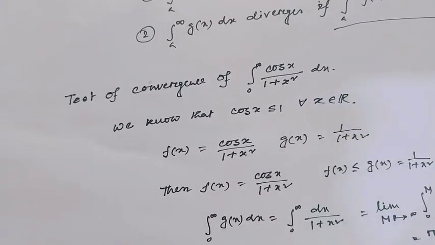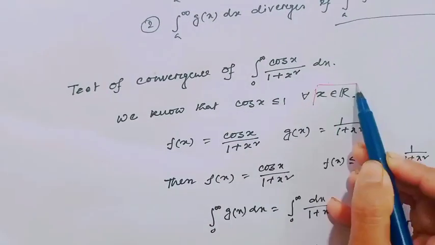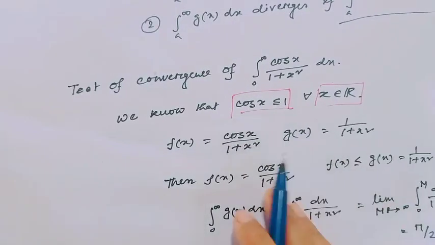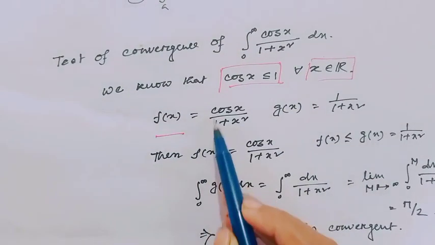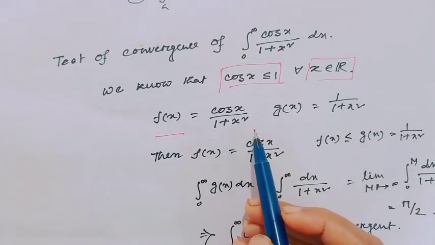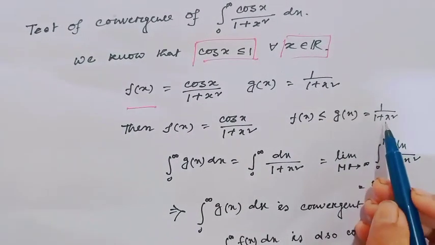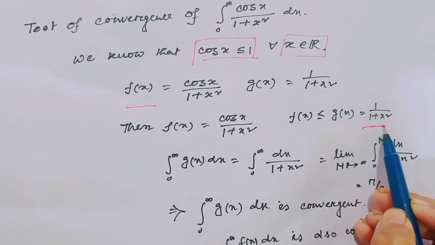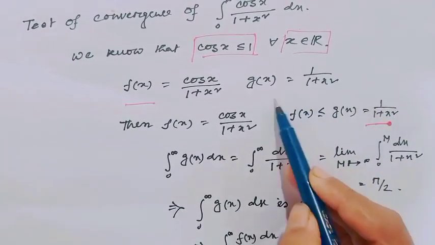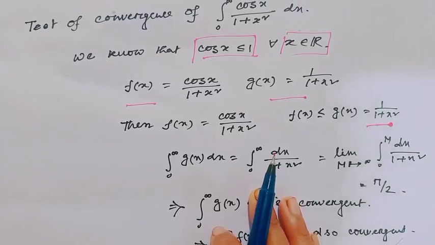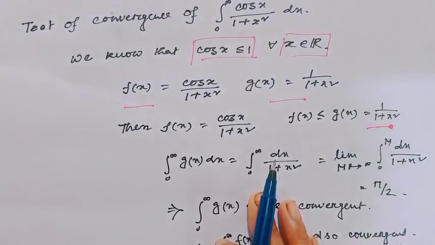Integration 0 to infinity of cos x over 1 plus x squared dx. We all know, for all x belongs to R, cos x is always less than or equal to 1. Therefore, if f(x) equals cos x over 1 plus x squared, we can write this is less than or equal to 1 over 1 plus x squared. Now, consider this 1 over 1 plus x squared as g(x). Therefore, the relation f(x) less than or equal to g(x) holds for all x belongs to R.